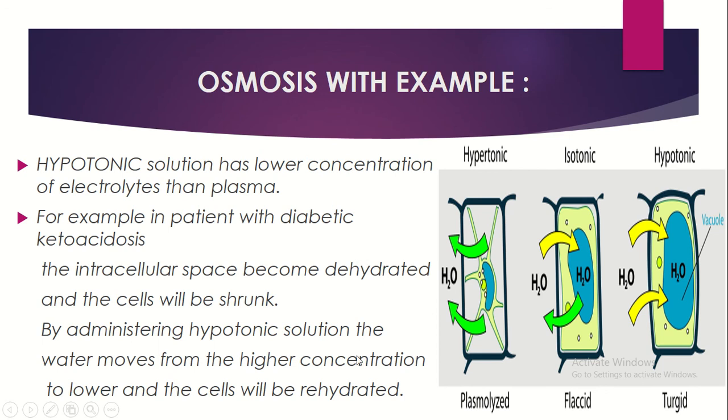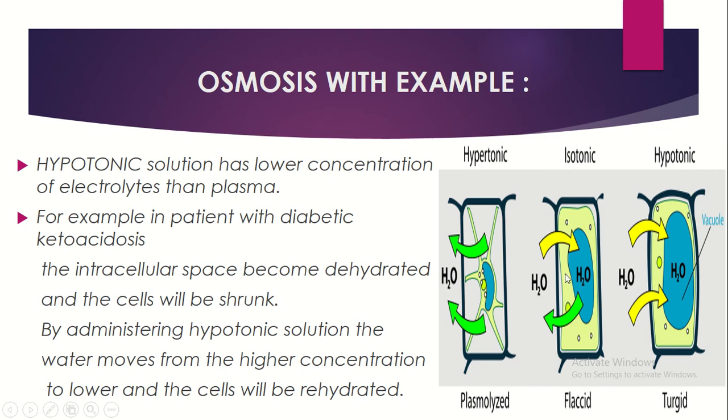By administering the solution, the water moves from higher concentration to lower concentration and the cell is rehydrated. In the hypertonic case, the plasma needs more water, so water goes from inside the cell to outside the cell, and the equilibrium is maintained.